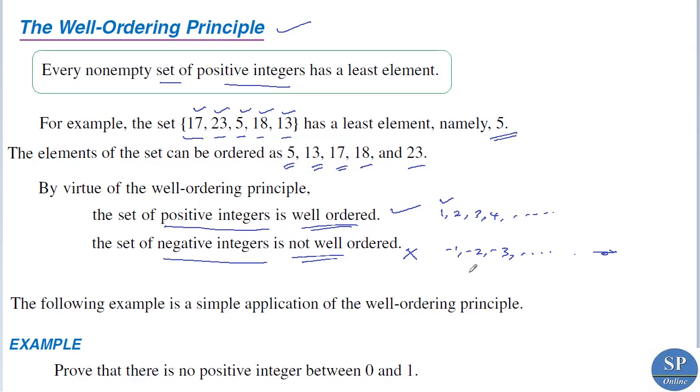What is the well ordering principle? Every non-empty set of positive integers has a least element. Okay, so here we need to prove that there is no positive integer between 0 and 1.